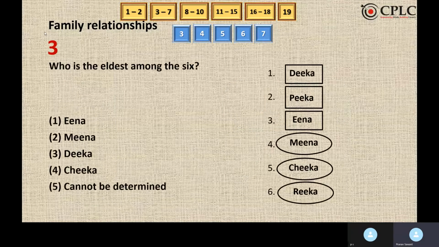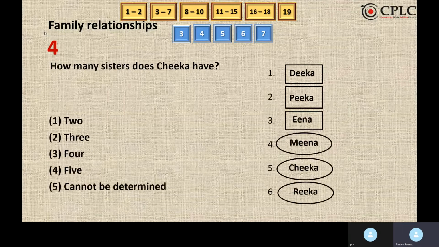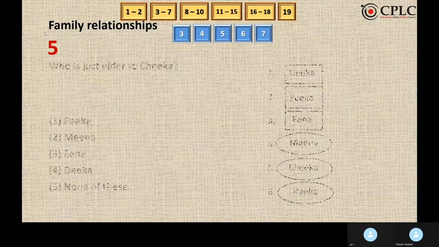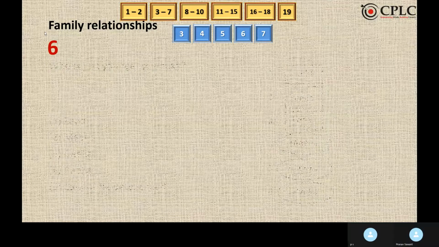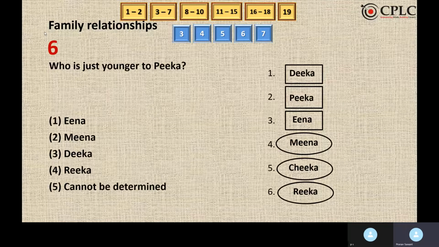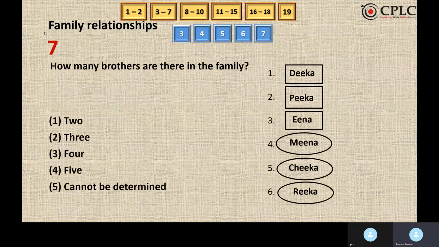First question, who is eldest among the six? Dika is the answer. How many sisters does Chika have? Chika has two sisters. Who is just elder to Chika? Meena is just elder to Chika. Who is just younger to Pika? Ina is just younger to Pika. How many brothers are there in the family? There are three brothers in the family.